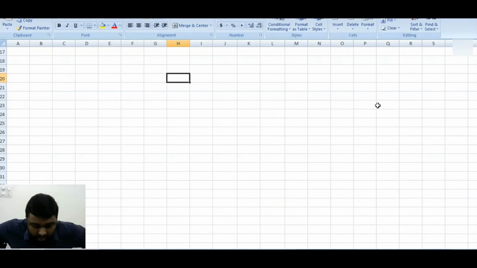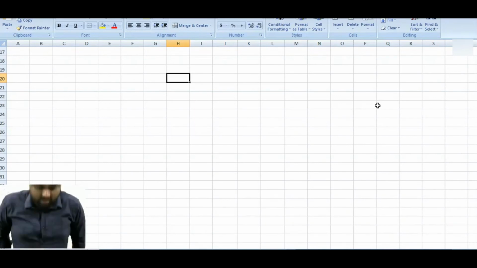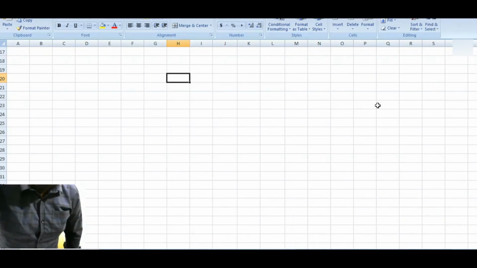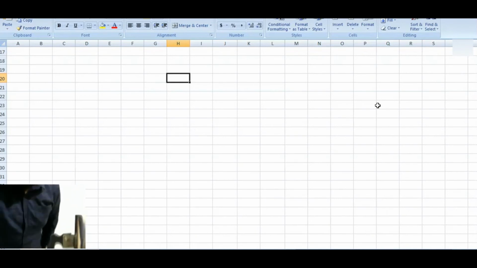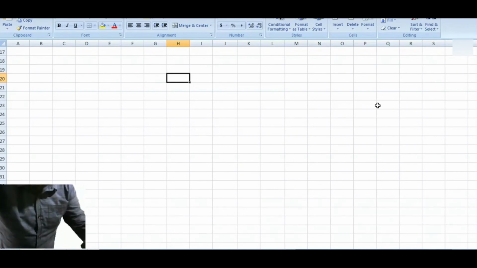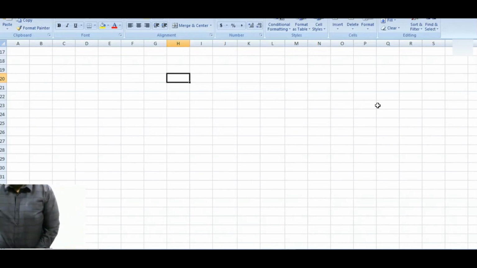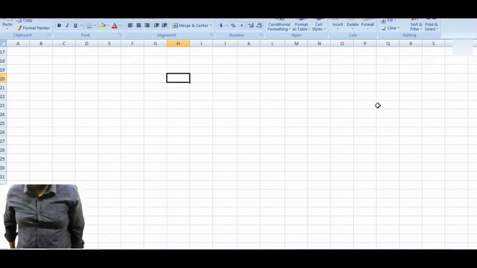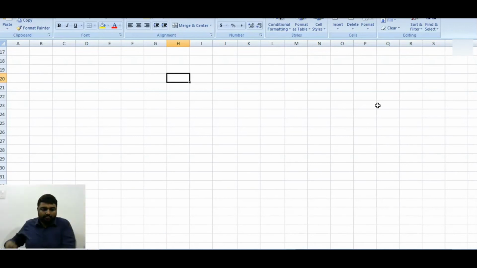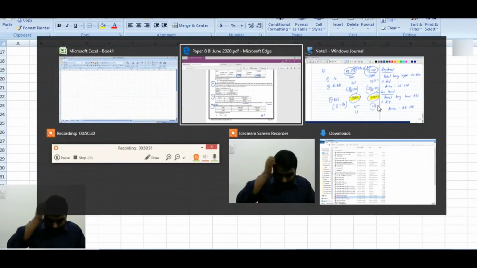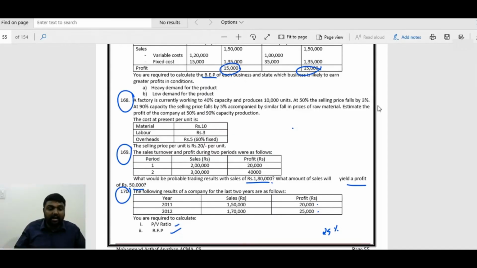168. If you do it in Excel, it will be best. Are you ready for Excel? So I will just adjust this. A factory is currently working at 40% capacity, producing 10,000 units.